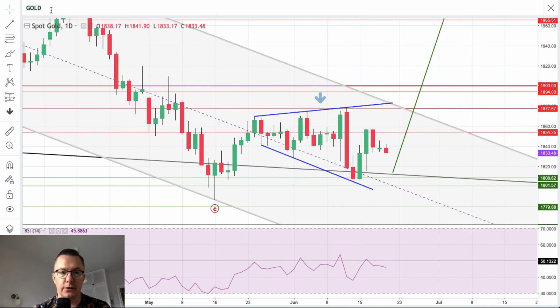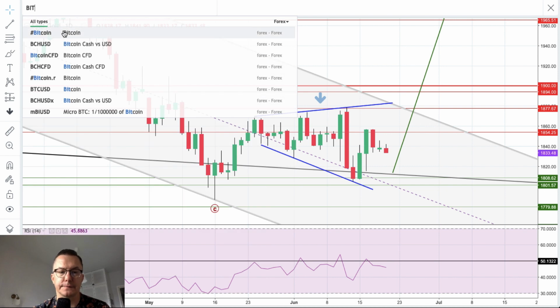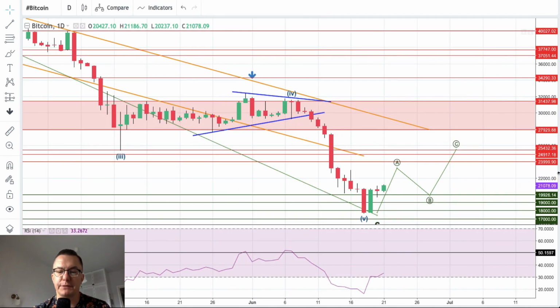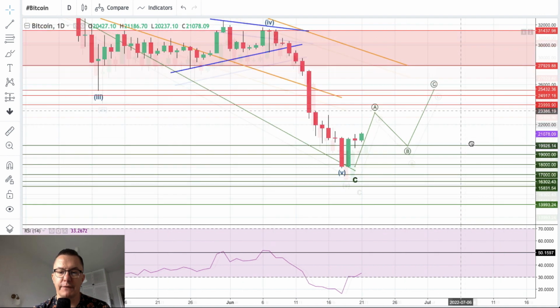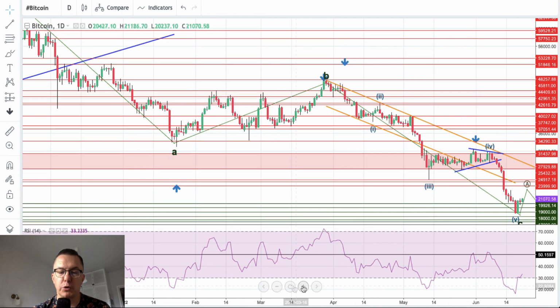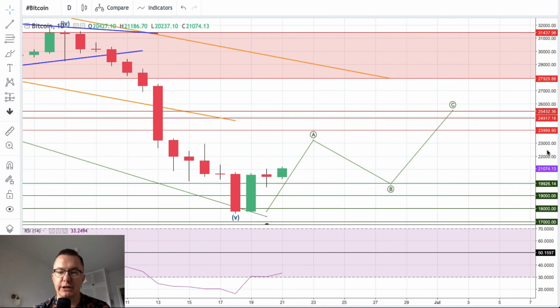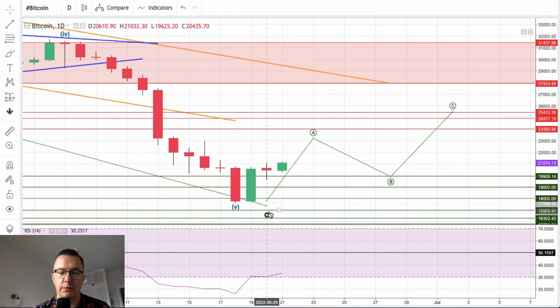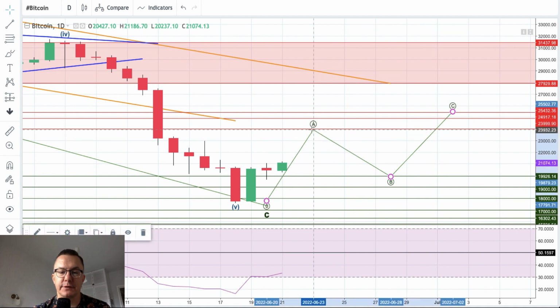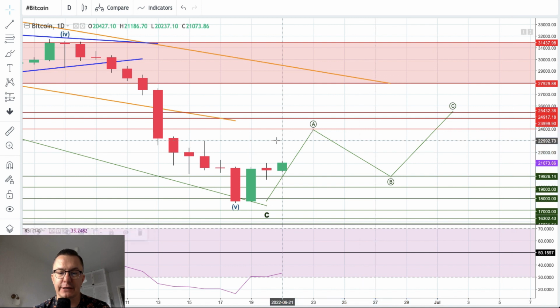And last but not least, of course, let's take a look at Bitcoin. What is Bitcoin doing on a daily time frame chart? We have a very nice bullish engulfing pattern. Let me just zoom in substantially here. We got the bullish engulfing pattern on the low of the wave C, and the bulls are trying to break higher to make the wave A. Okay, so right now target is, let me just put it here, 23,932. This is the first technical resistance.